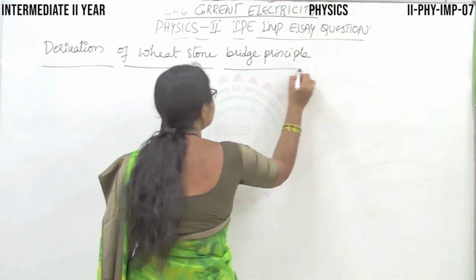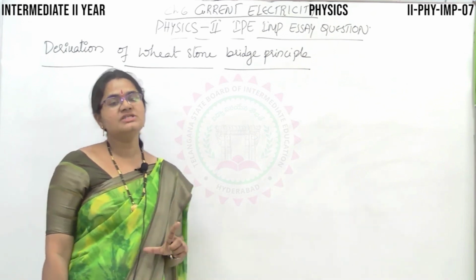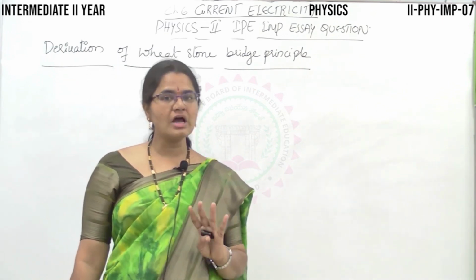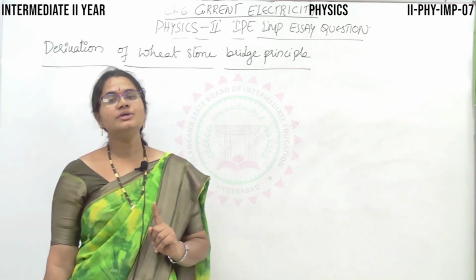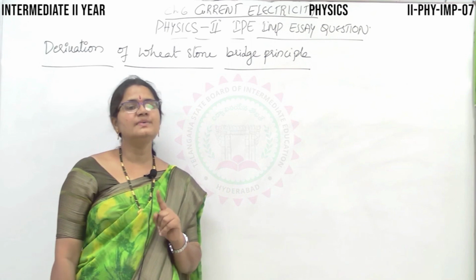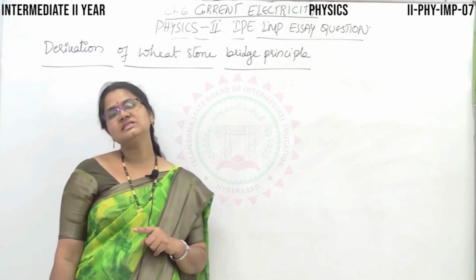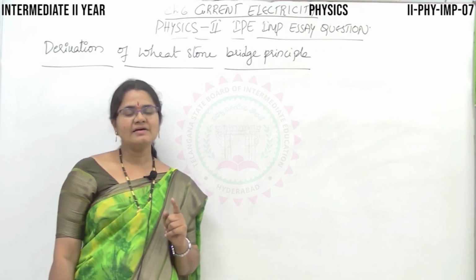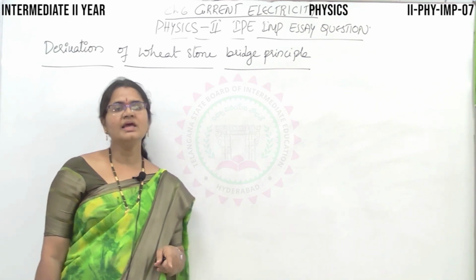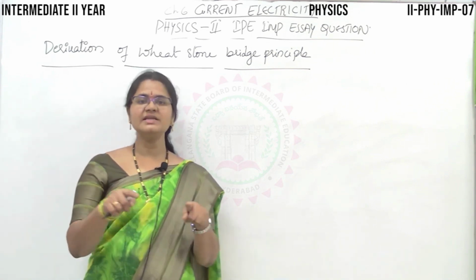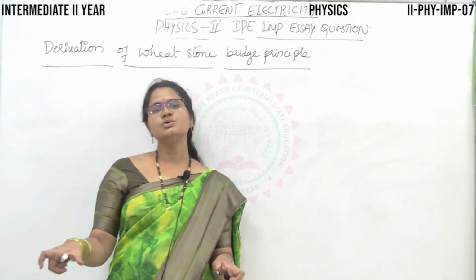How are we going to deduce this? Actually, what is a Wheatstone bridge? A Wheatstone bridge is a bridge consisting of 4 arms. In each arm, you have one resistance. Altogether, the main aim of this bridge is to find the unknown resistance when the other resistances are given. You have this also in your practicals as the meter bridge, in which you will be given 3 resistances: one wire, one unknown resistance, and another known resistance.